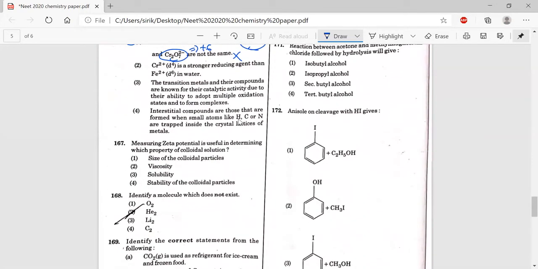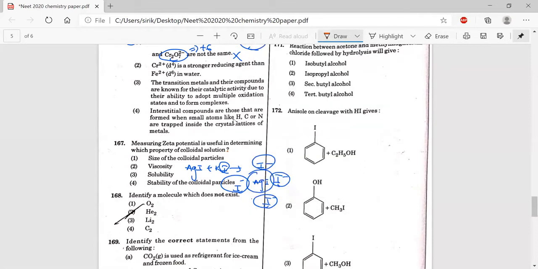And measuring zeta potential is useful. What do you mean by zeta potential? For example, AgI is there, we are adding KI, then what happens? This is AgI, and when you are adding KI, I is a common ion, right? Due to selective adsorption, a first layer will be formed around this AgI, which is called the fixed layer.